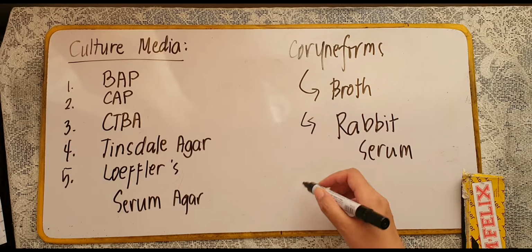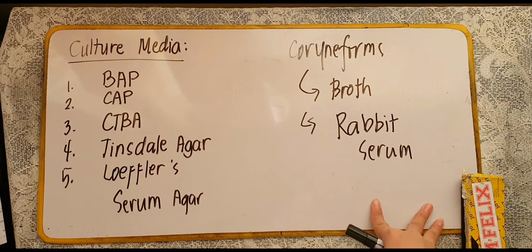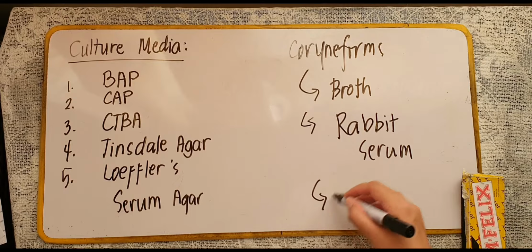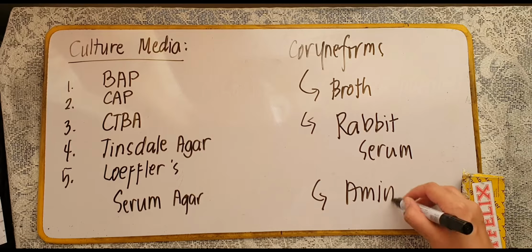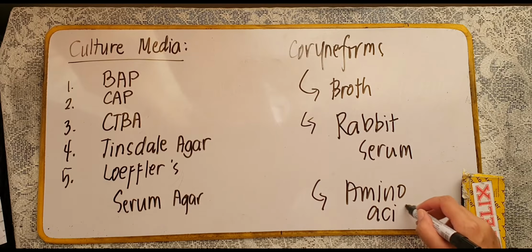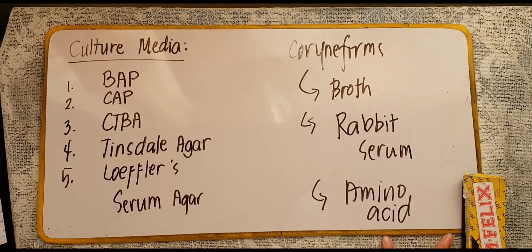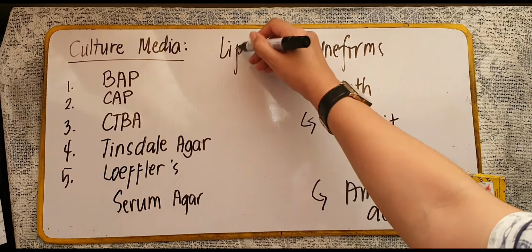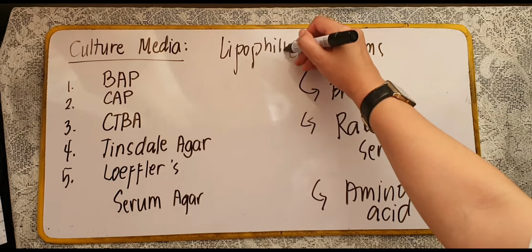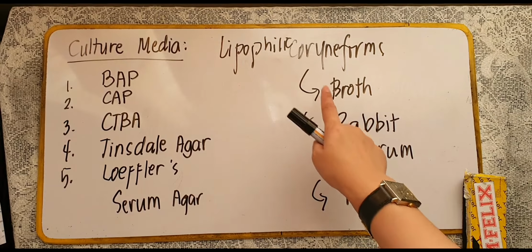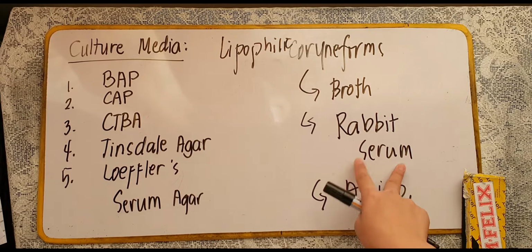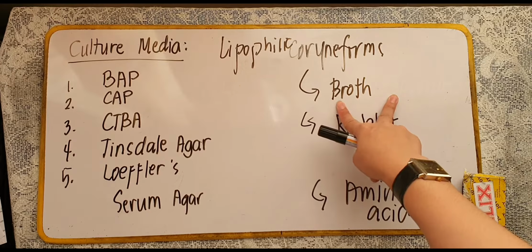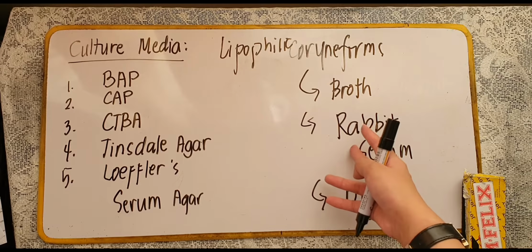And generally, lahat ng Corynebacterium organisms, they require amino acids for their growth. Lipophilic coryneforms, kailangan nila ng rabbit serum added into the nutrient broth.